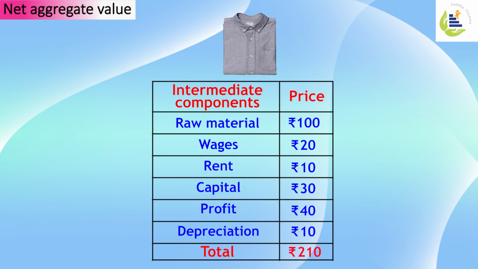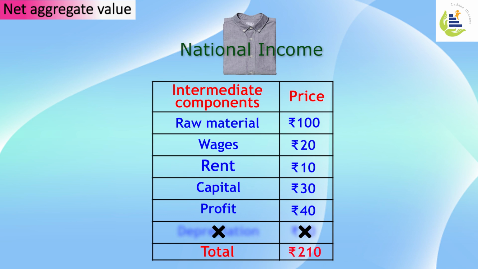But at the time of calculation of national income, we will not consider the depreciation value. We will only consider the aggregate values of all other parameters except depreciation. So at the time of calculation of national income, we will not consider the price of the goods or services as 210, we'll consider 200.